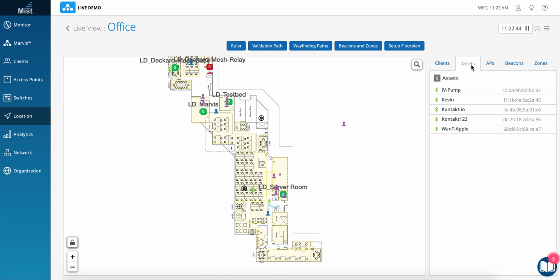So in summary, we can see how Mist has completely redefined the network operations and also how it has made the network more business relevant.